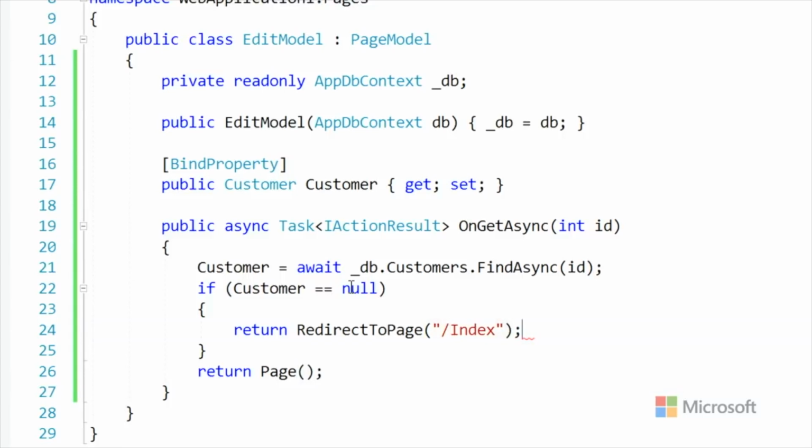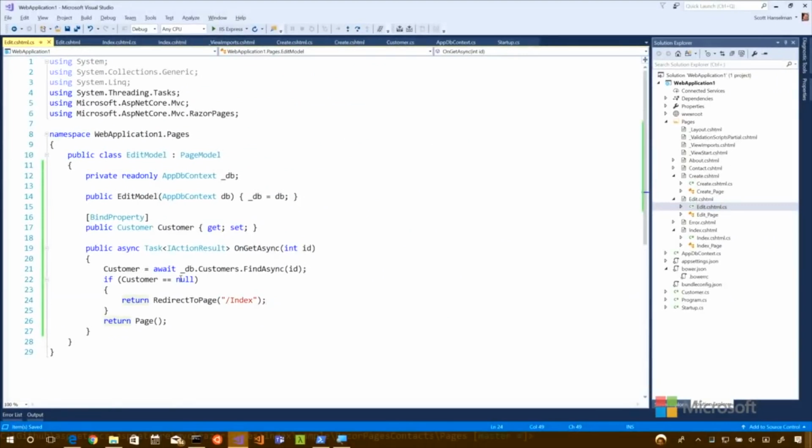A lot of typing, but we don't want to hide anything from you. Keeping it 100. We are absolutely keeping it 100. So this should load that up and give us a form with the customer in it.